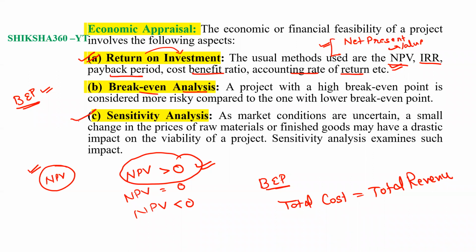Next one is the sensitivity analysis. As market conditions are uncertain, a small change in the price of raw materials or finished goods may have a drastic impact on the viability of the project. So sensitivity analysis examines such impact.